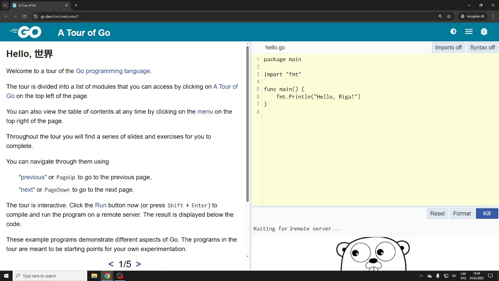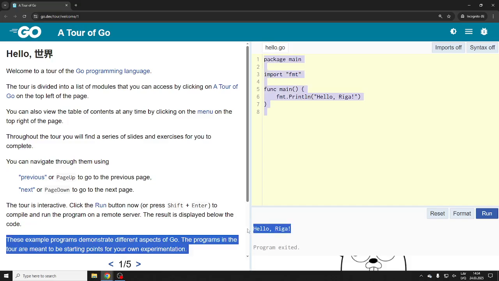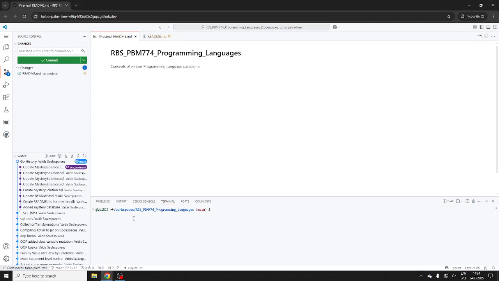Okay, so now it's going to compile. Hello Riga compiled, and we have a binary. Now let's see if we have Go already installed. Maybe it's already installed, and if not, I'll have to install it. Go version, yeah, it's installed. If you had to install it, you can do it manually.